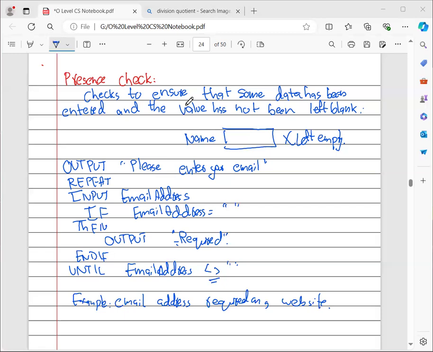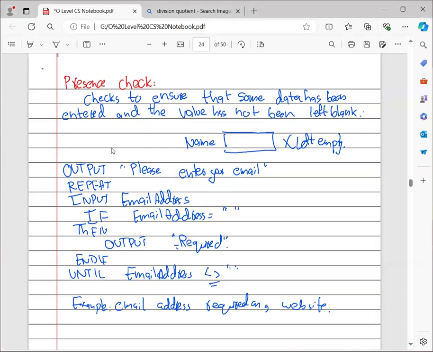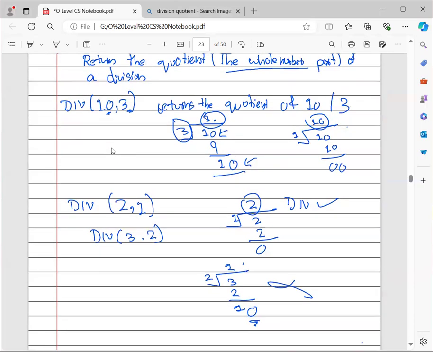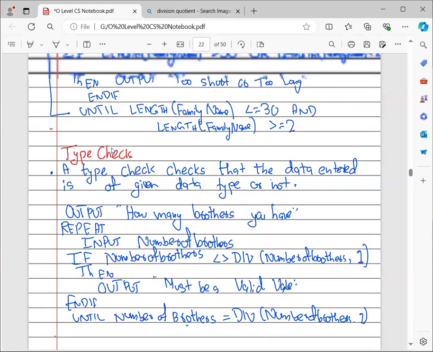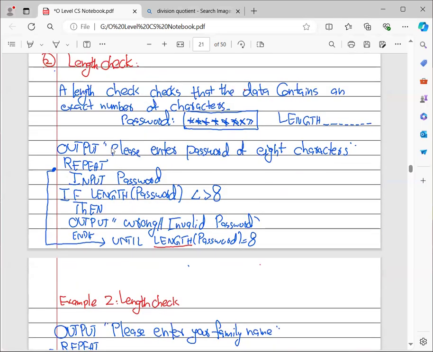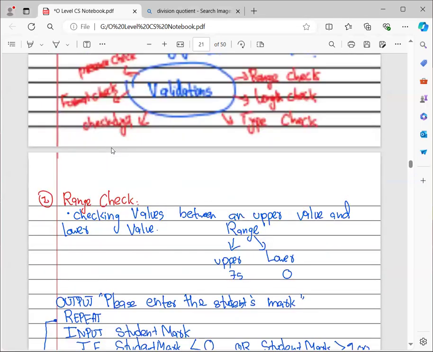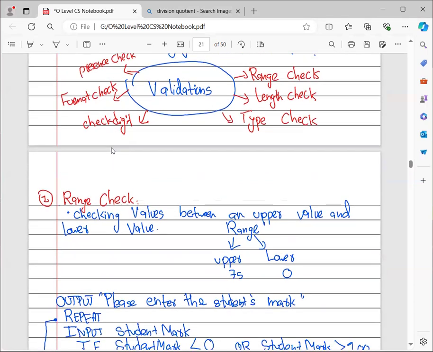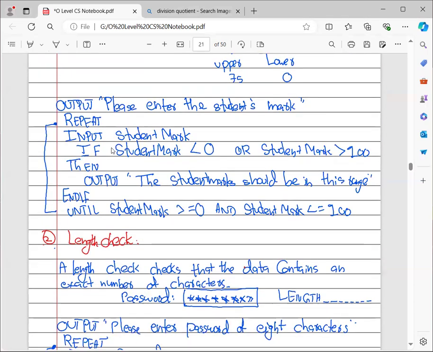So far we have completed our presence check. We have completed our div function. We have completed the type check. We have completed the length check, and we have completed the format range check as well. In the next class, we will be discussing format check and check digit.